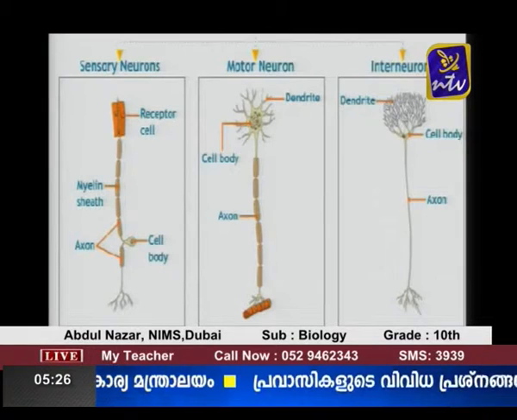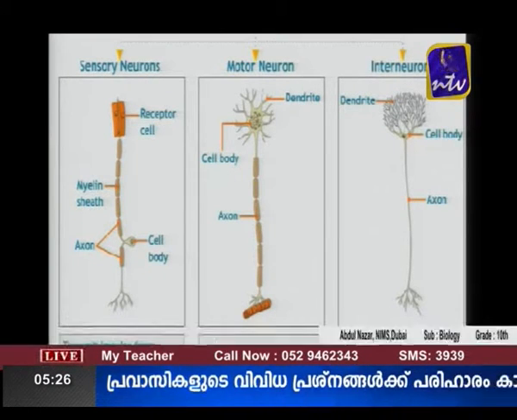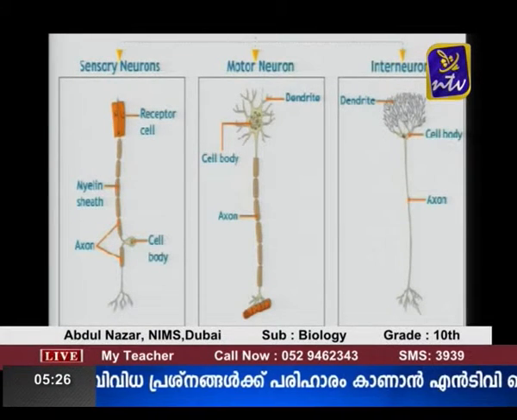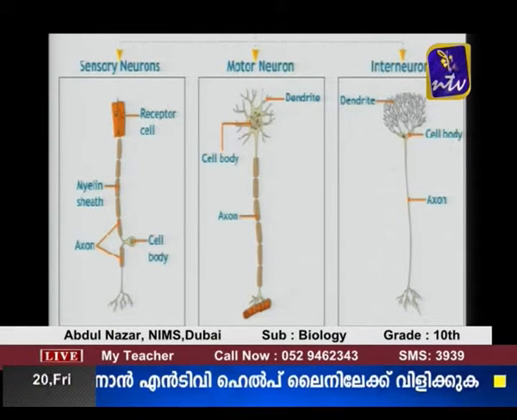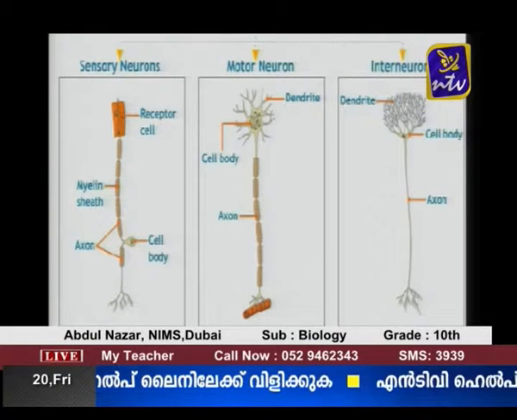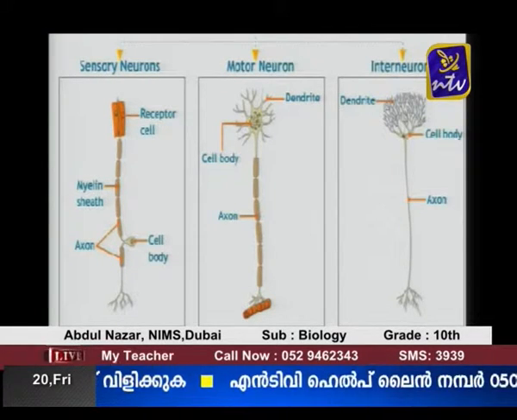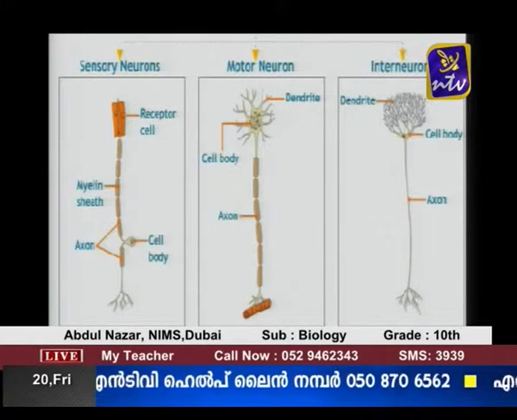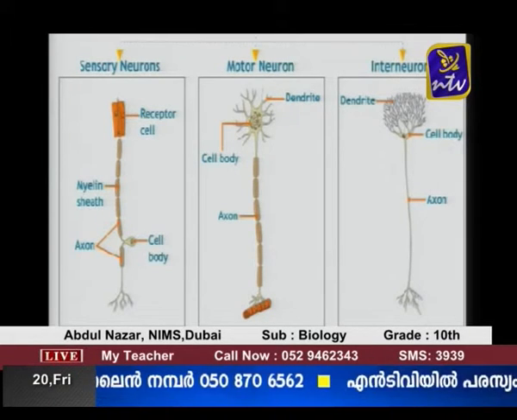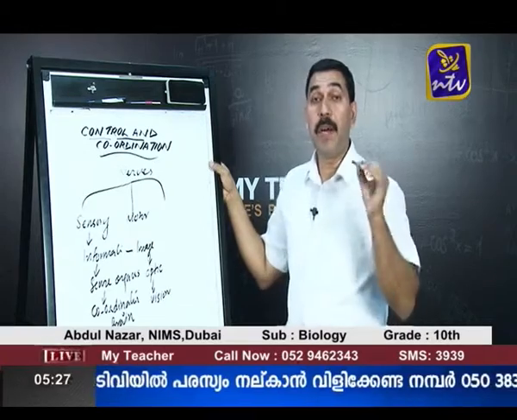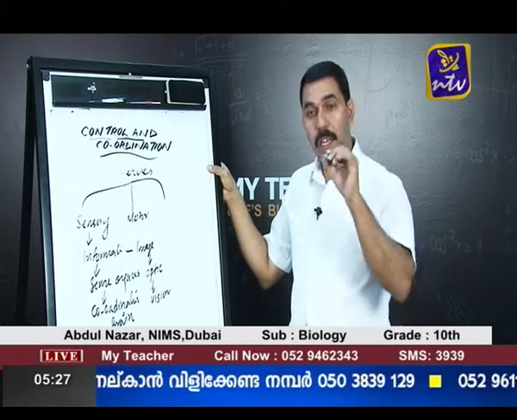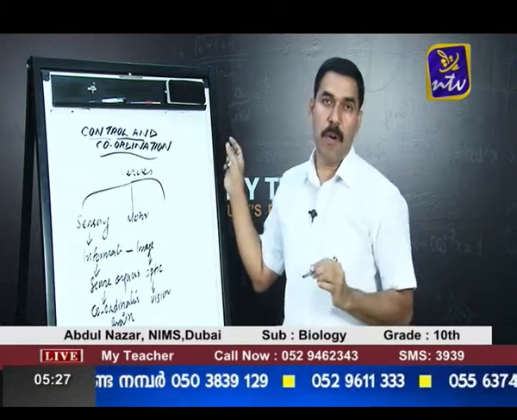So depending on the function, we can divide the neurons into three types. One, sensory neuron. The function of the sensory neuron is to carry the sensory information from the various sense organs to the coordinator, that is the brain. And the second one, motor neuron or motor nerve. They carry impulses from the coordinator to various parts of the body.